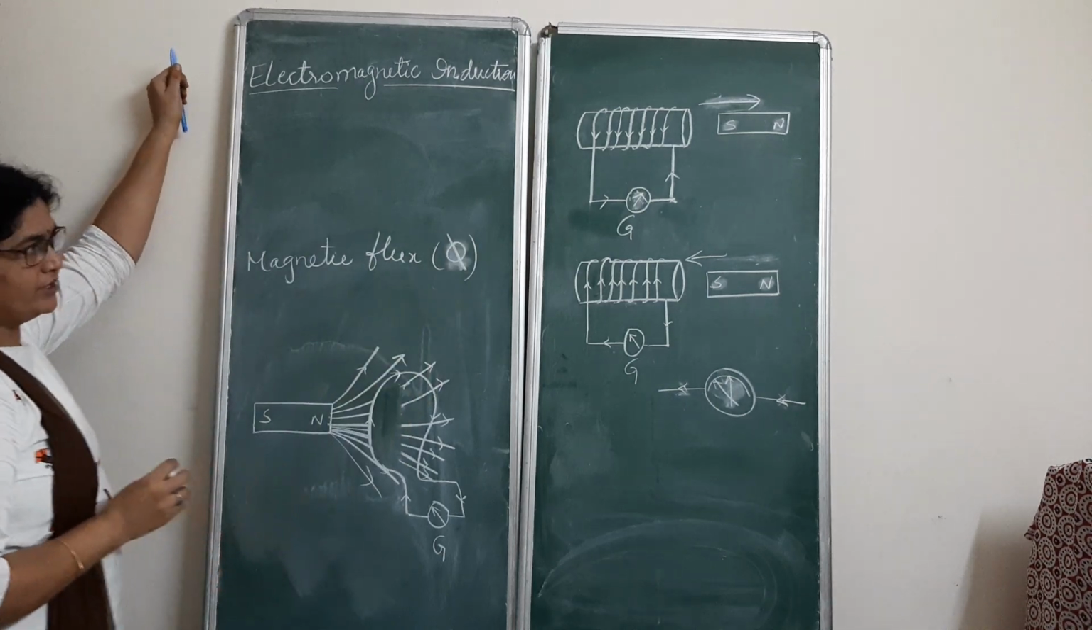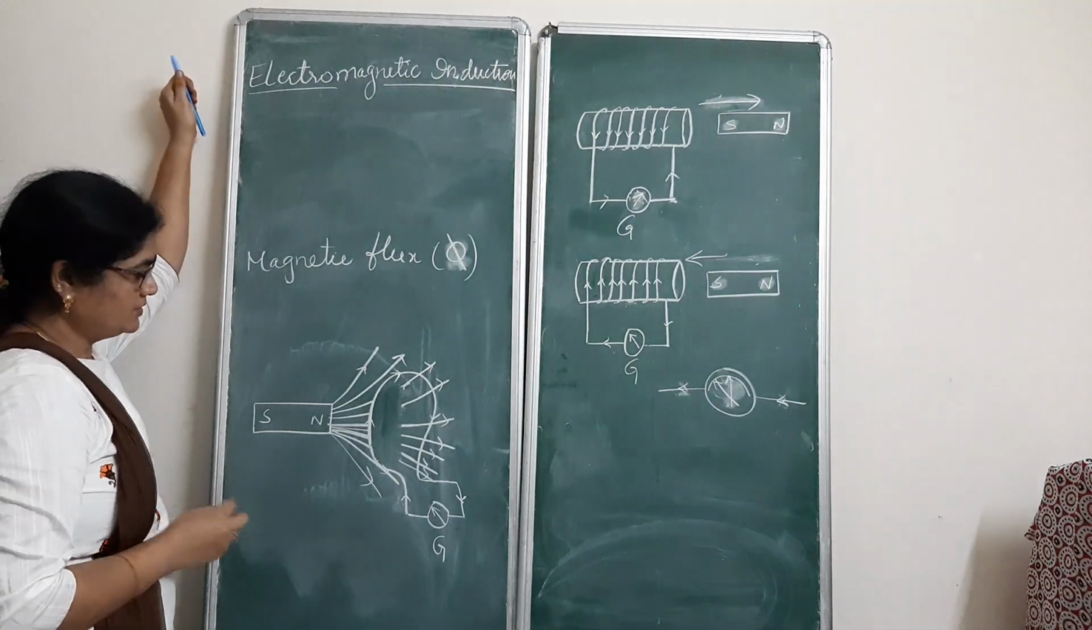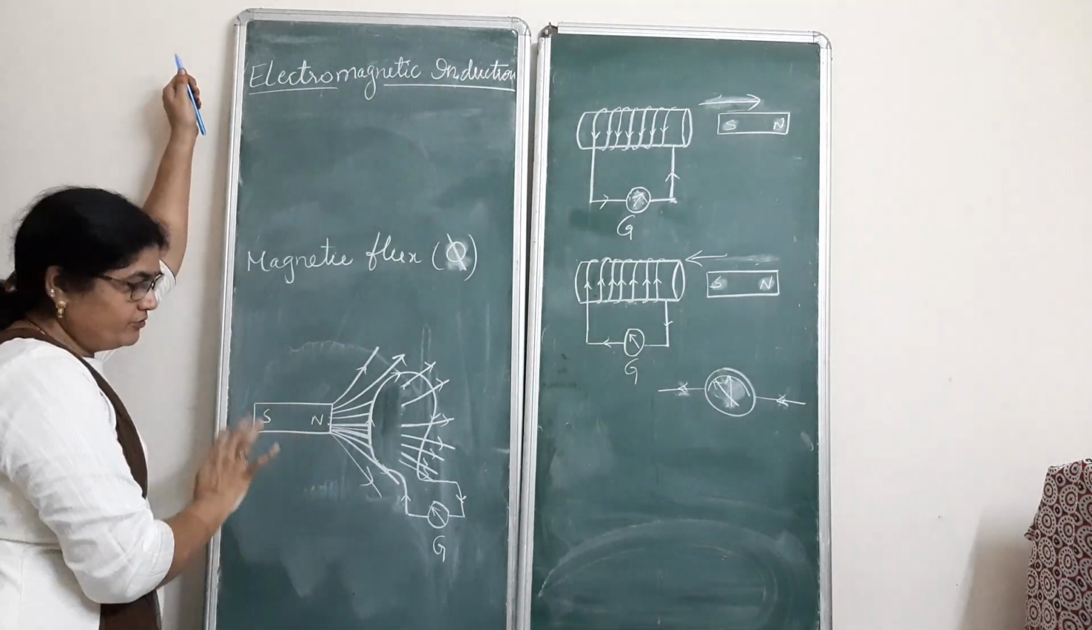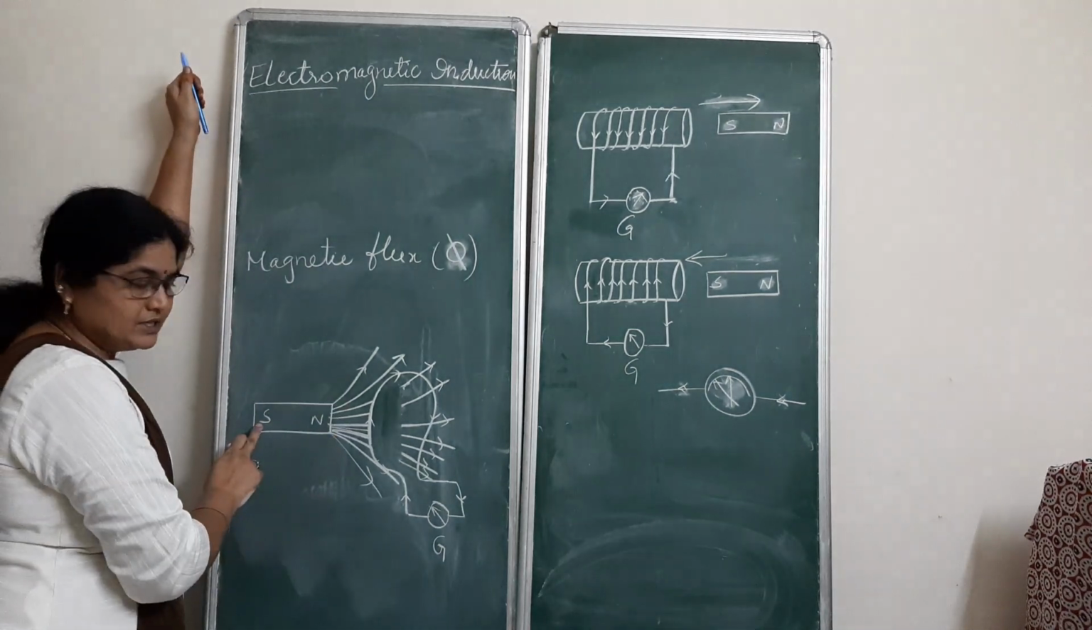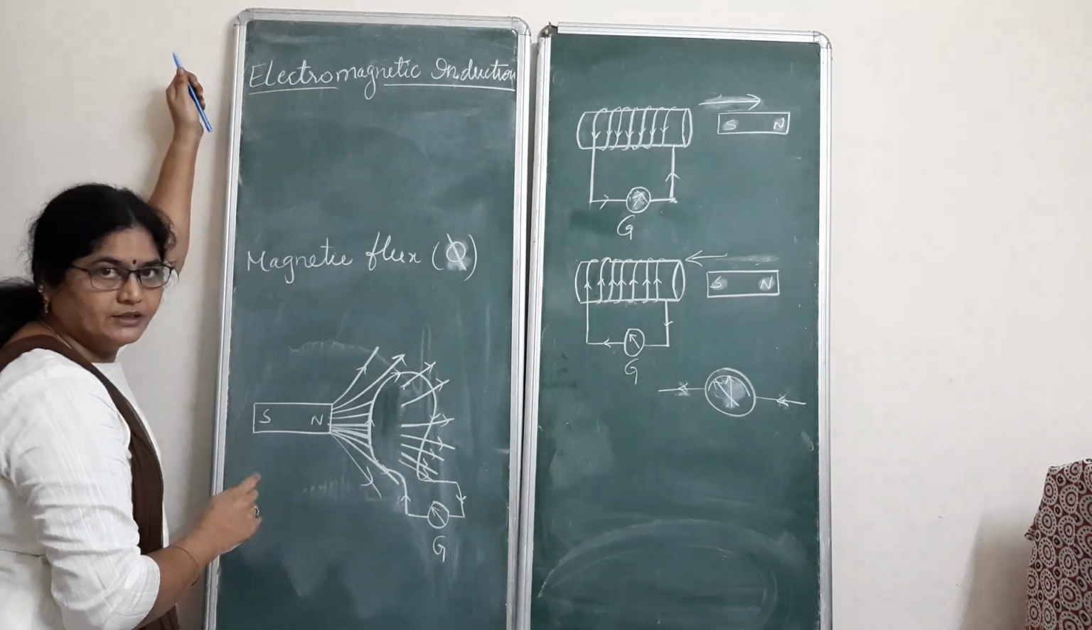Phi, we call it phi. Okay, magnetic flux. What is magnetic flux? See this figure very carefully. I have taken a bar magnet and there is a coil which is connected to the galvanometer like this.